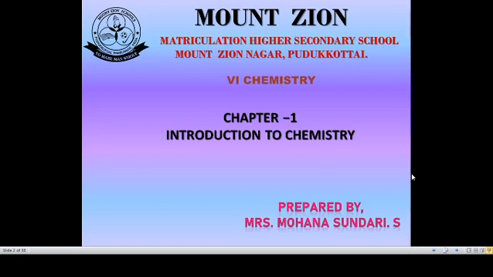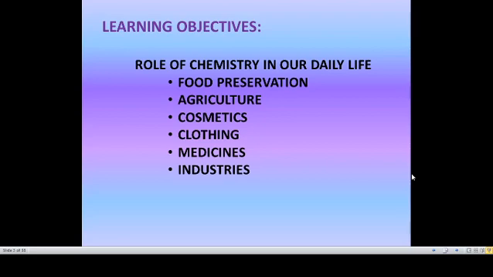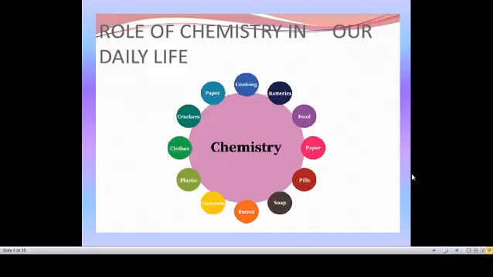In this session we are going to learn Introduction to Chemistry. So these are the things we are going to discuss in this session. Role of chemistry in our daily life, that is in food preservation, agriculture, cosmetics, clothing, medicines, in industries. So there is a lot of chemistry that works in these fields. So we are going to discuss the role of chemistry under these headings.